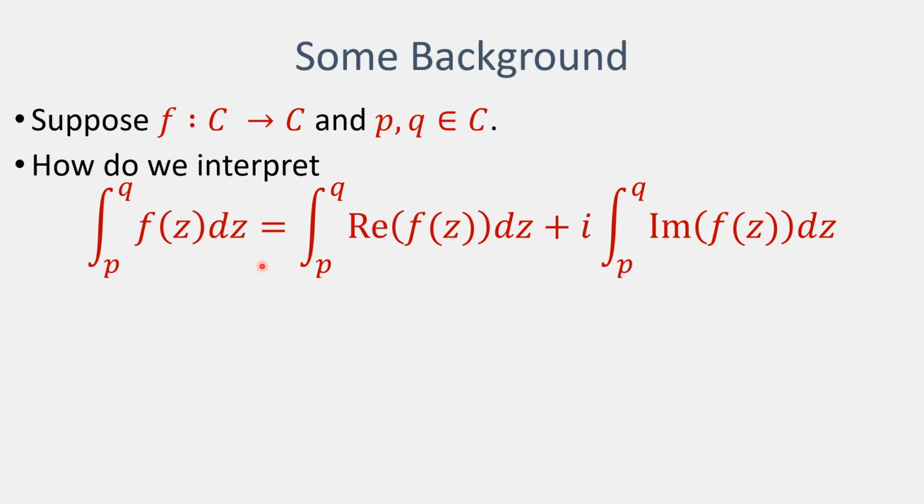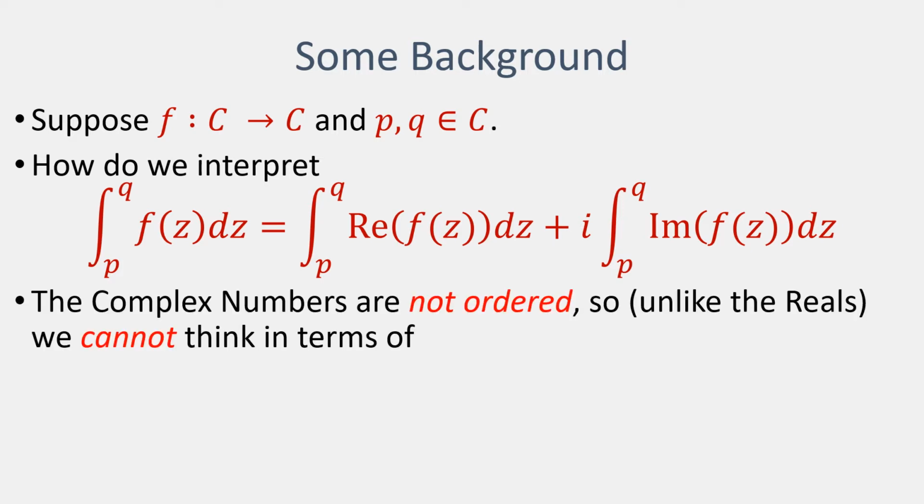We've seen already that we can treat this as splitting the function up into an integral involving the real part of that function and an integral involving the imaginary part. The problem we have, though, is our integration bounds are complex numbers, and the complex numbers, as I mentioned, are not ordered.